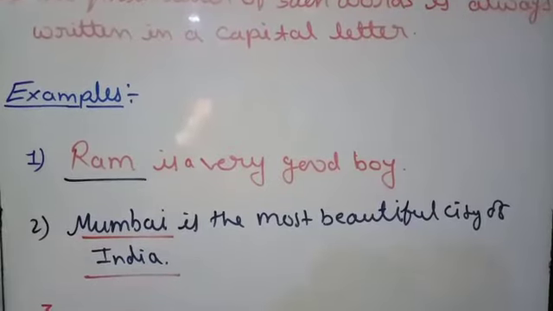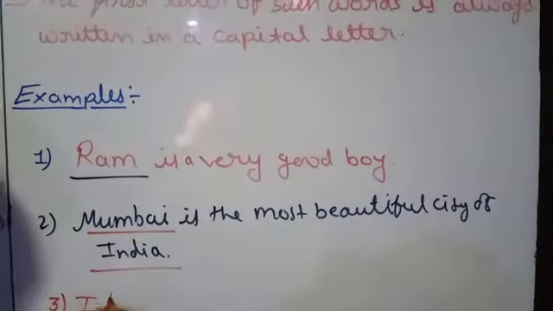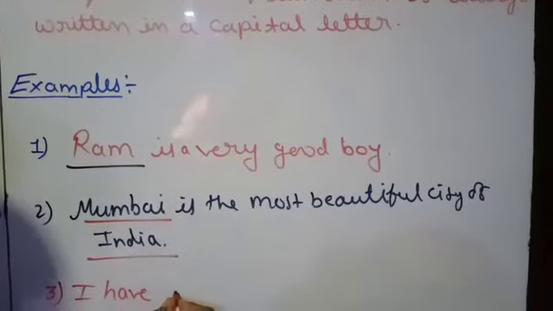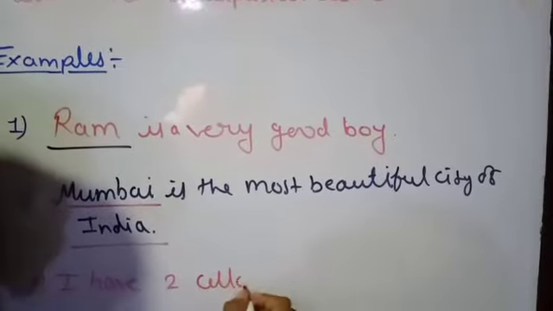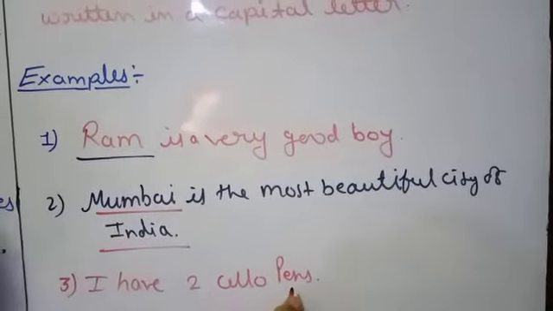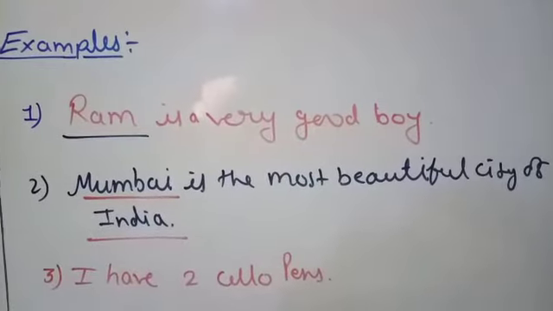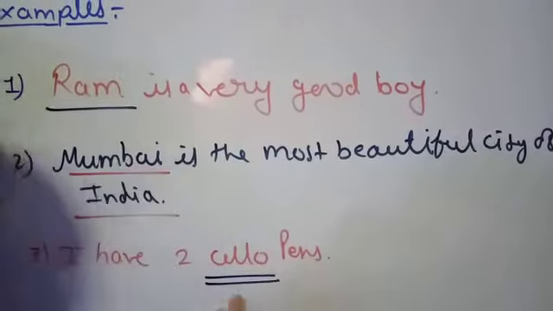The next example is about things. I have two Cello pens. Here I am talking about pens, but which pen? That is Cello pens.